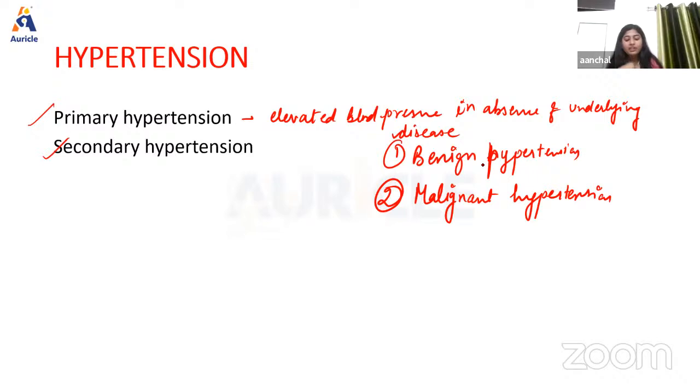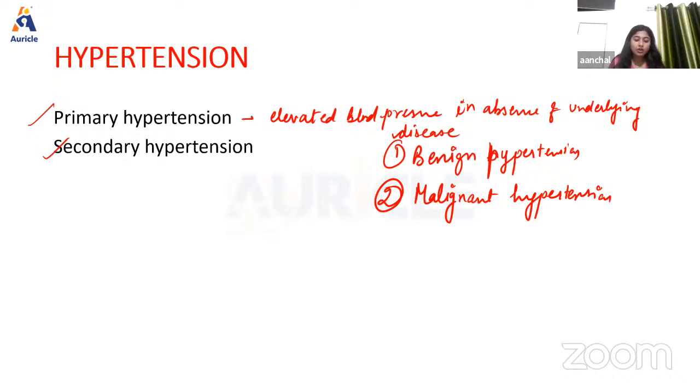So malignant hypertension is a severe form of hypertension with a rapid course leading to progressive cardiac and renal disease, and it is also known as accelerated hypertension. So what happens in this case? In this case, the blood pressure is elevated to a great extent and systolic pressure rises to about 250 mmHg and diastolic pressure rises up to 150 mmHg. Okay, and it always develops due to combined effect of primary and secondary hypertension.